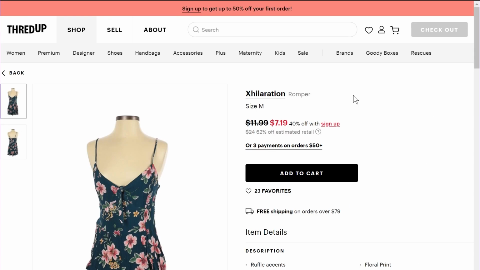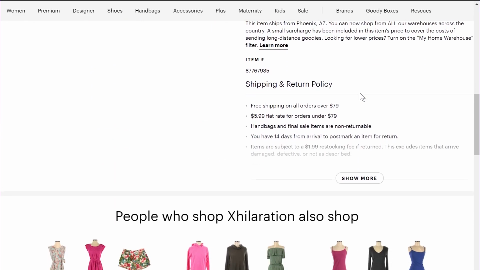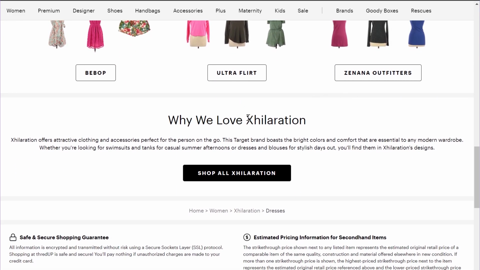So I'm on an e-commerce website called ThreadUp, and I'm looking at a romper on their website by a brand called Exhilaration. And if I scroll down the page, what I'll notice is that they have a specific call to action to check out all the products from the specific brand, which includes specific content related to the brand. And what they've done is replicated this same strategy for different brands on their website. Let me show you an example.